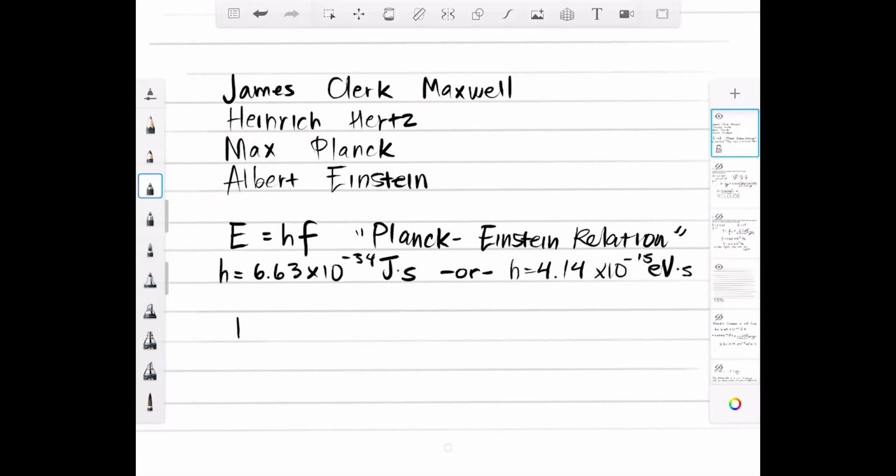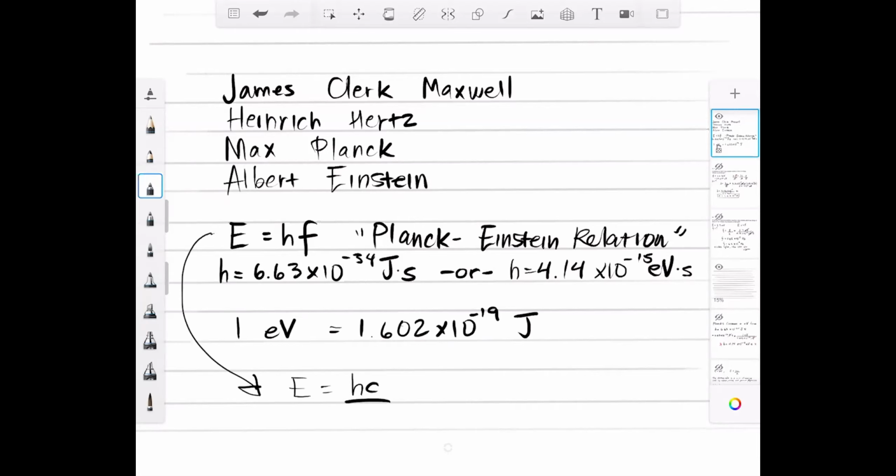And we talked about the electron volt, which is 1.602 times 10 to the negative 19 joules, if you need to convert. Also, from here, if we want it in terms of wavelength, we could do that too. These are 2 equivalent expressions. So yeah, that's the full summary of what we just talked about.